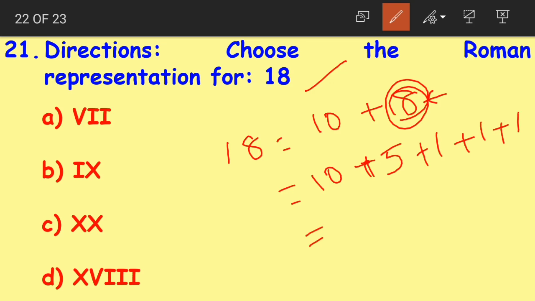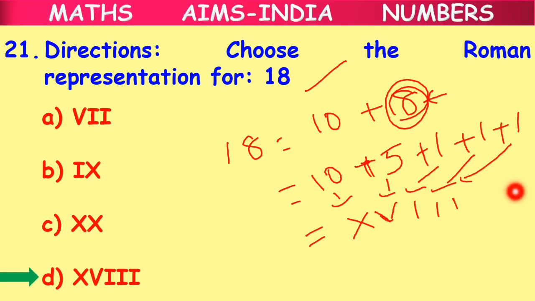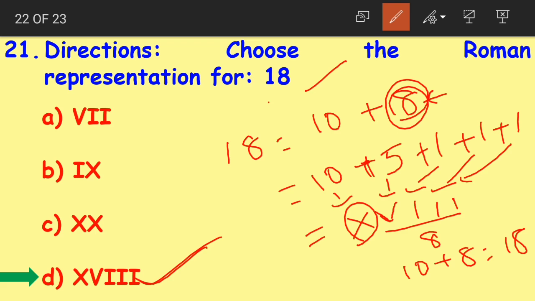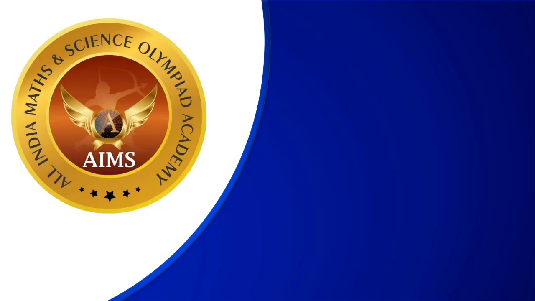Right children? Now what is the symbol for 10? X. Then the symbol for 5 is V. Then we have I for 1. Again I for 1, I for 1. Now which is the correct answer here, which is the same as our answer? Yes, option D, XVIII. X here is 10 and VIII here is 8. 10 plus 8 becomes 18. So XVIII is the Roman representation for the Arabic numeral 18.